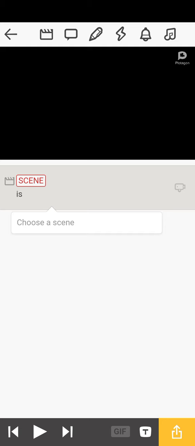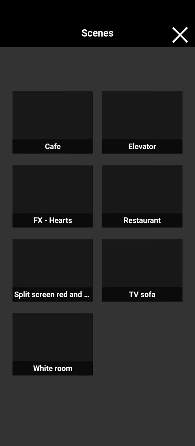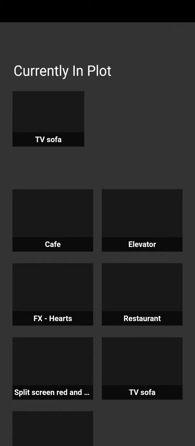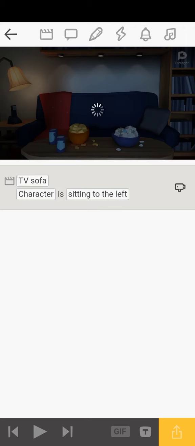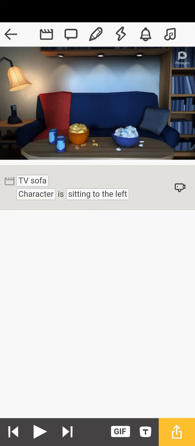Now you tap on scene in red, it will open for you. Is it at the cafe, the elevator, the restaurant, FX art, split screen red and white or black, TV sofa, white room? Which one? Now let's go for TV sofa. When TV sofa, like you sitting watching TV. Well, yeah, you seated in the sofa, the table, and watching TV.